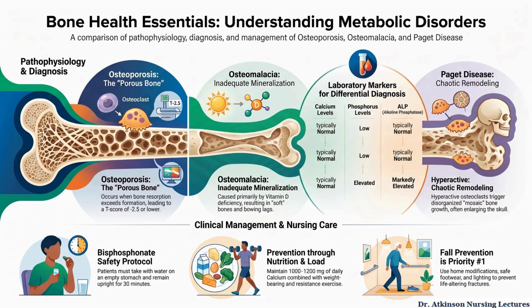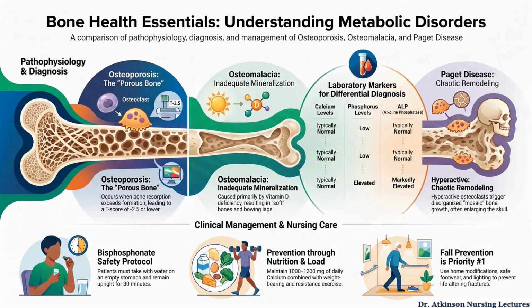Metabolic bone disorders weaken skeletal integrity through different mechanisms. Osteoporosis causes porous bone from excess resorption and is often silent until fracture. Osteomalacia causes soft bone from defective vitamin D-dependent mineralization, leading to bone pain, waddling gait, and deformities. Paget disease causes chaotic bone remodeling with enlarged, highly vascular, but structurally weak bone. Diagnostic patterns help distinguish them.